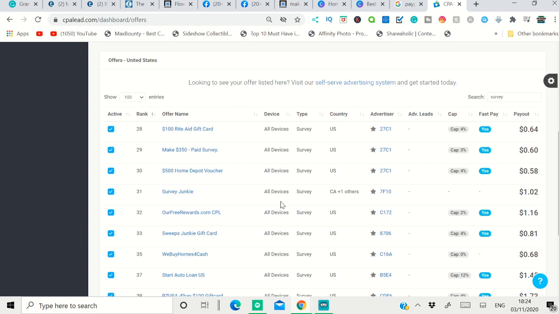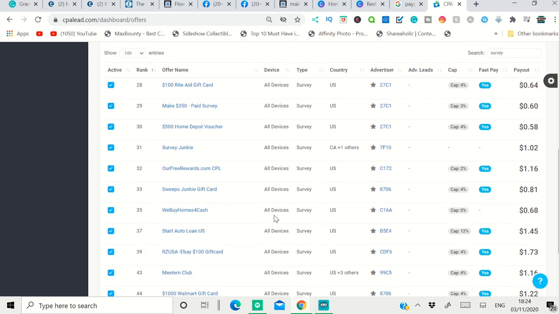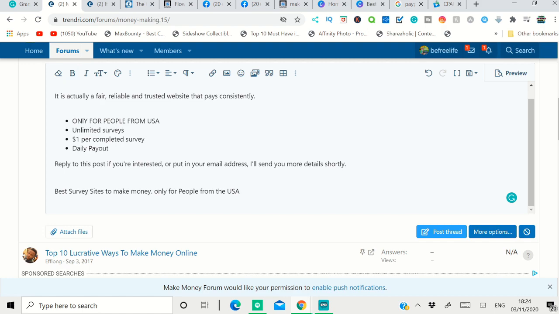Promote it on all the social media. If you have a large following on Facebook or Instagram or Pinterest, you can do that, so your followers can click, sign up, and you get paid. Or if you don't have followers, you can join many make money online forums and post it there. They will email you, you can get the email and send an email back. At the same time, you're going to collect the email addresses, so you can do email marketing in the future.